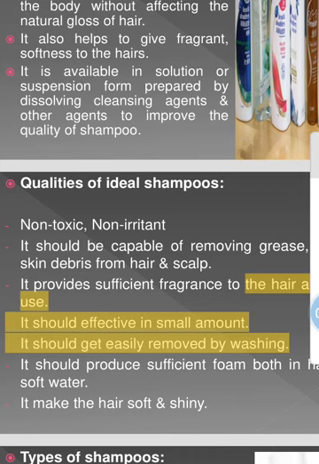It should provide sufficient fragrance to the hair after its use. It should be effective in a small amount. It should get easily removed by washing with water. It should produce sufficient foam both in hard and soft water. It should be active in both.